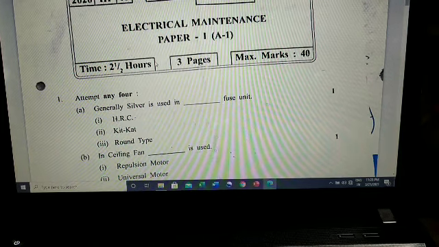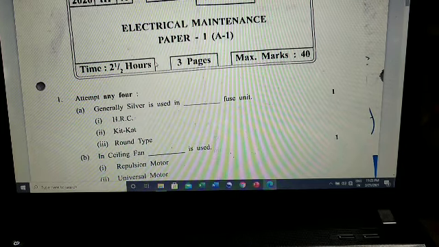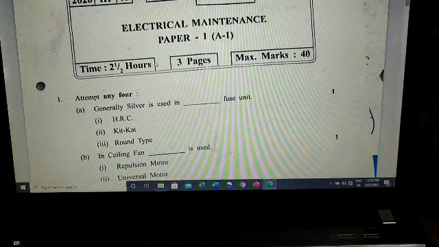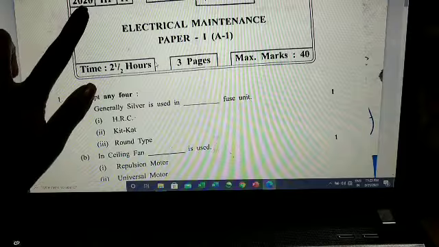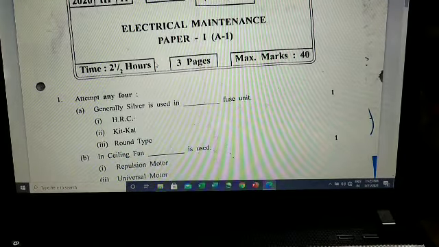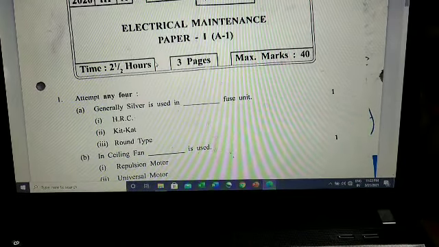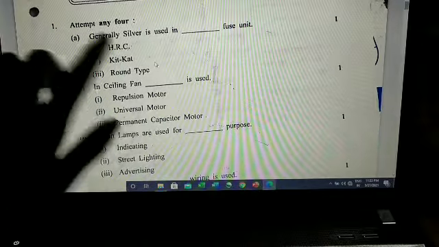So many of you said to share last or previous year question papers. So here are the papers of paper 1, that is EM1. It is the 2020 paper, last year's paper, and here this is the first question, attempt any 4.